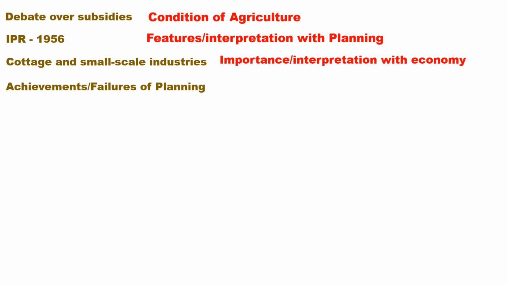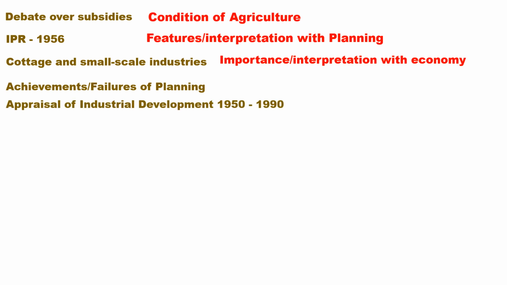The success of planning is the increase in national income, increase in per capita income, rise in savings and investment, institutional and technical change in agriculture, growth and diversification of industry, expansion of economic and social infrastructure, wider opportunity of employment, and expansion of international trade.